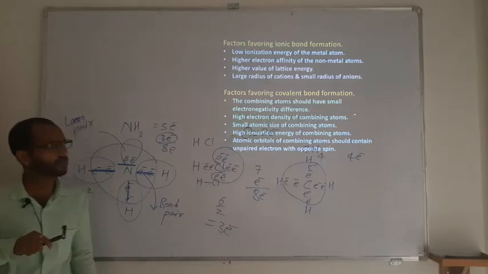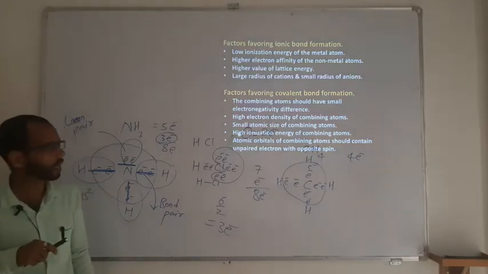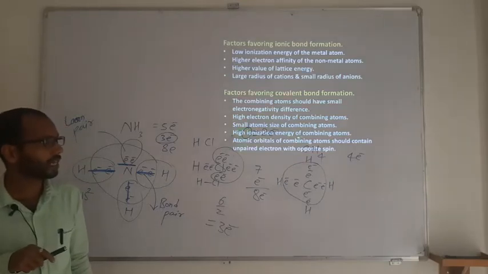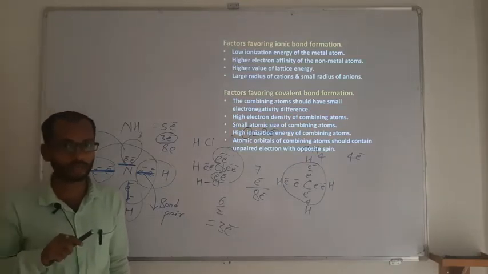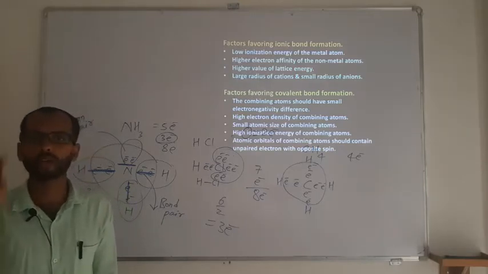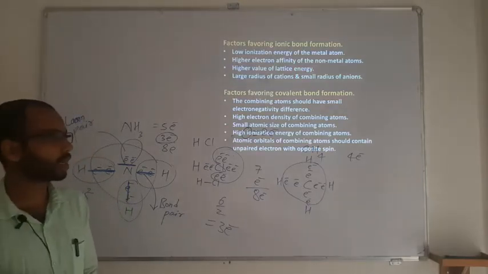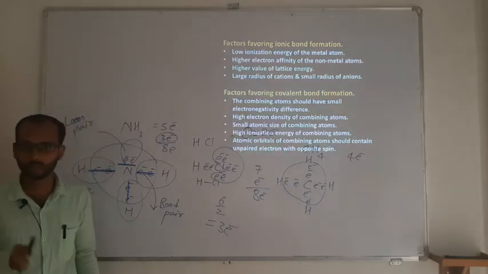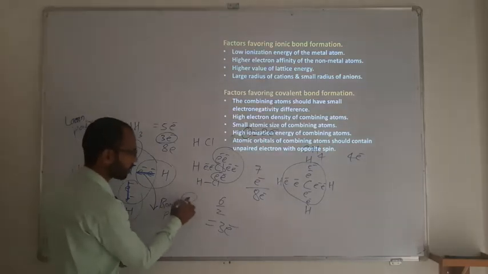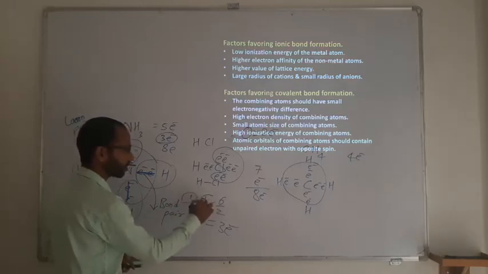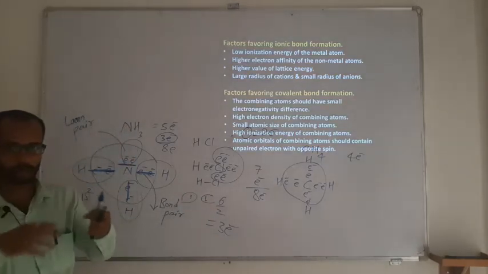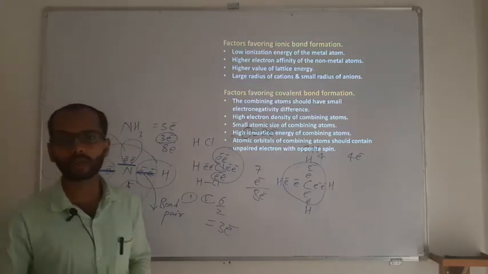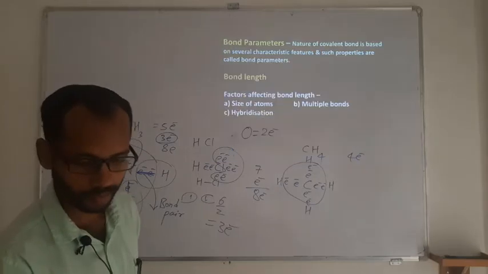Then the electron density of the combining atoms should be high. Then a small atomic size or atomic radius of the combining atoms. High ionization energy, that is most important. If the ionization energy is higher, loss of electron is difficult, so sharing of electrons will take place. And the combining atomic orbitals should have unpaired electrons with opposite spin. If there is an unpaired electron with opposite spin, then overlapping will take place easily, and by overlapping the covalent bond is formed easily.